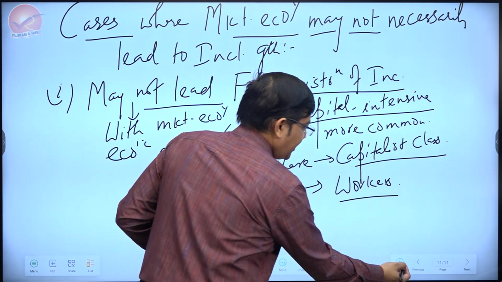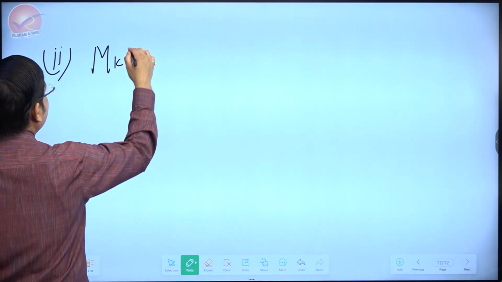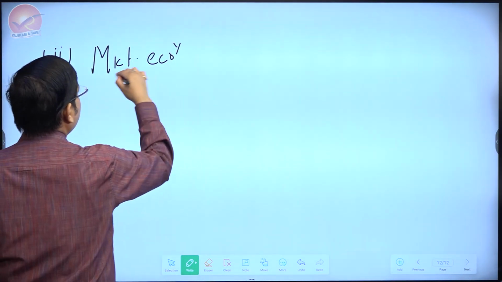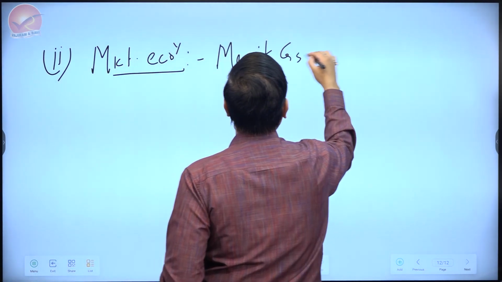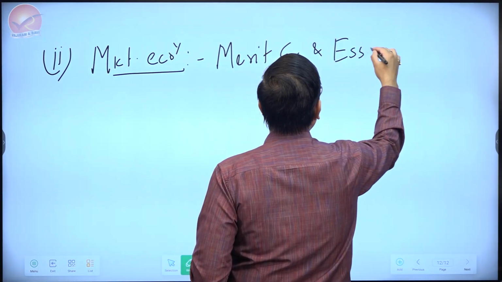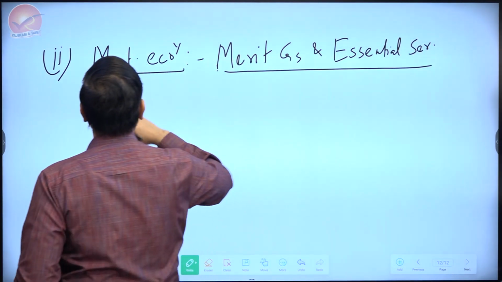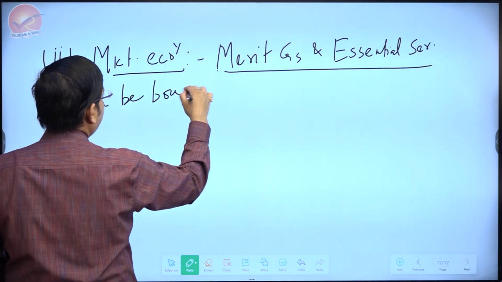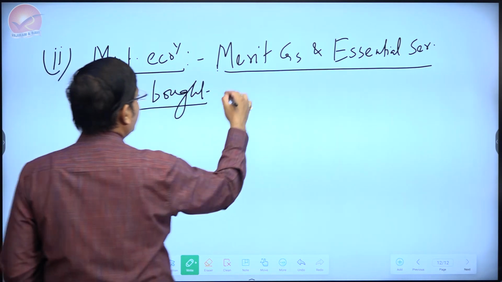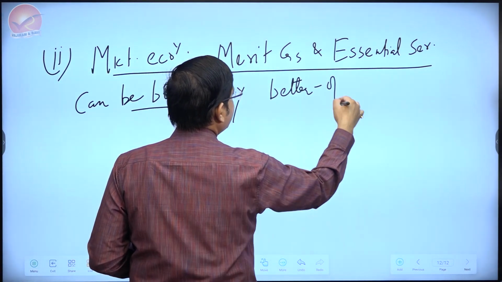What else can be the problems in the market economy in inclusive growth? In a market economy, the merit goods and the essential services which we talked about can be bought more by better off population.